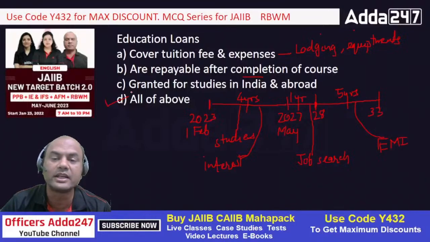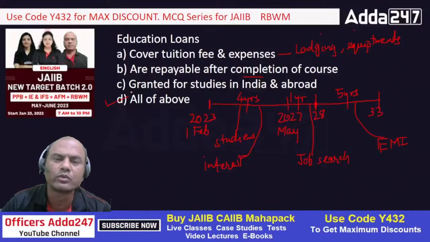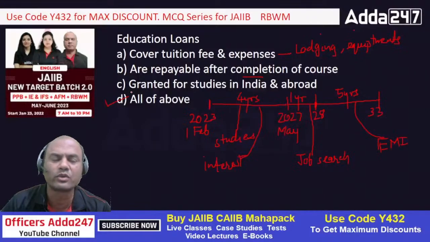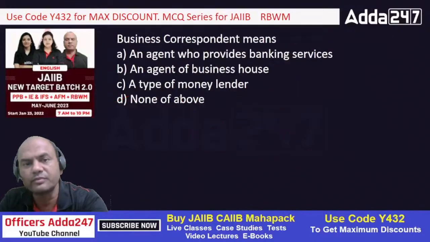Granted for studies in India and abroad. Now India means what? The fee should be good one, means heavy one. If somebody is having 800 rupees fees per month, per year, or 1200 rupees per year, max to max 5000 per year, banks won't grant loan for that, because 5000 into 4, 20,000. 20,000 for 4 years, it becomes 20,000, right? If the course is for 4 years. So banks don't grant loans for such lesser fees, okay. So that's why. The amount should be good one.